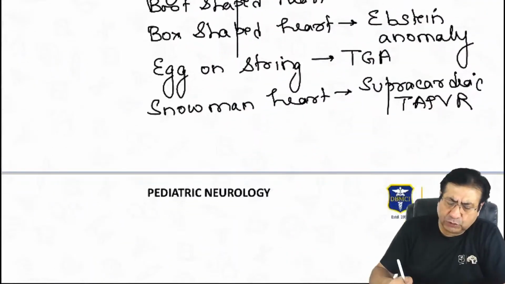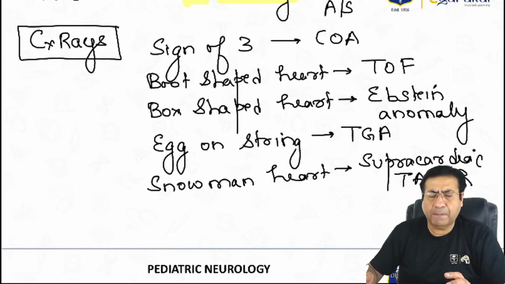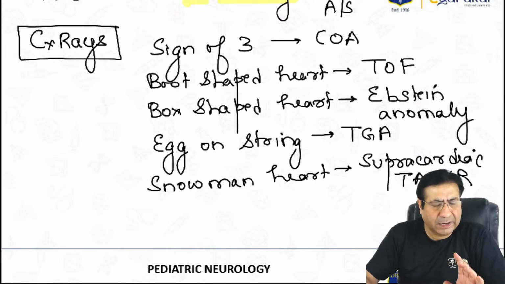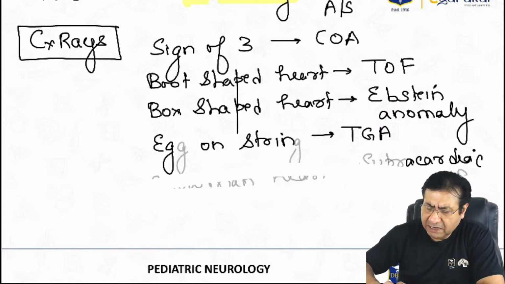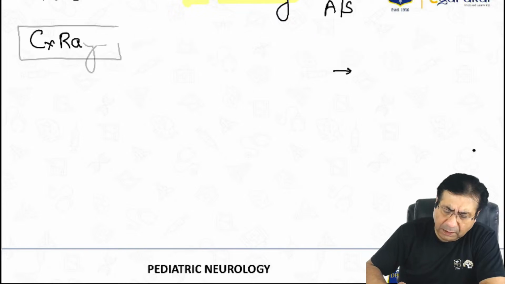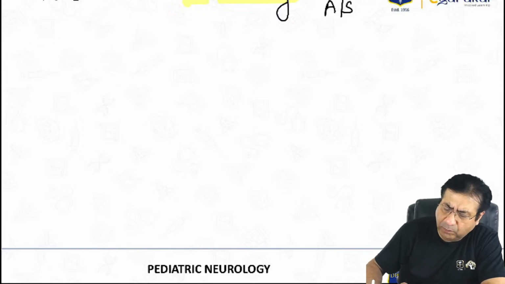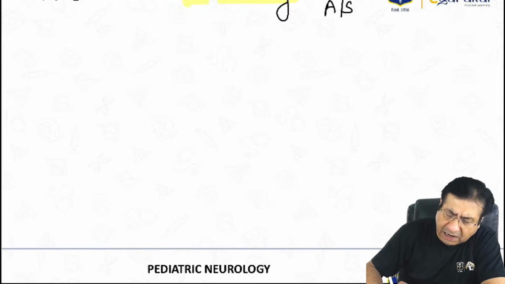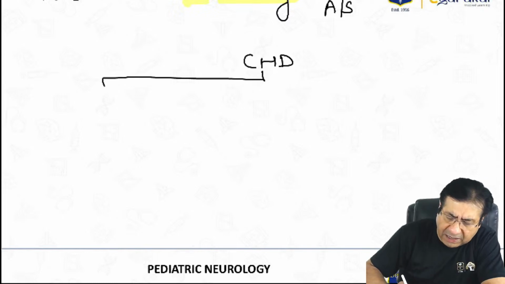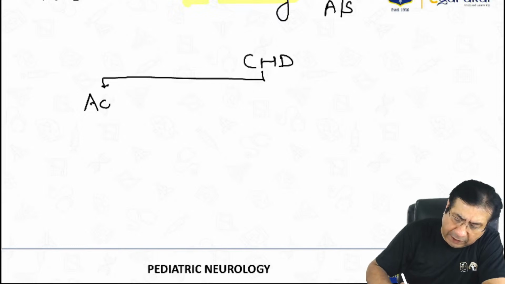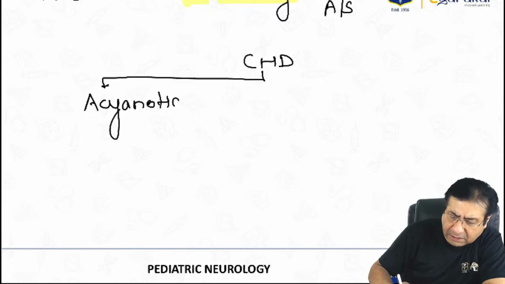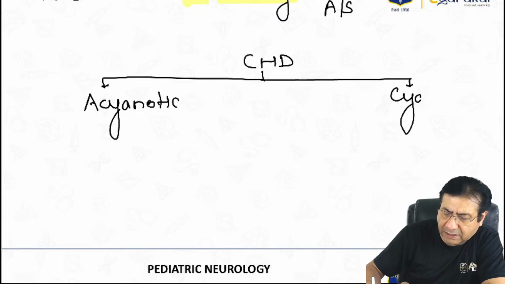Plus, obviously, one more thing that you should remember about heart diseases are the acyanotic and cyanotic heart diseases. I won't go into the details, but just very quickly I will tell you how congenital heart diseases are divided. They are divided into acyanotic congenital heart diseases and cyanotic congenital heart diseases.